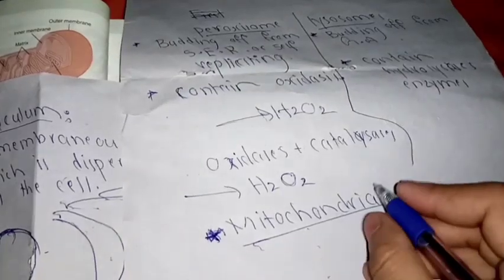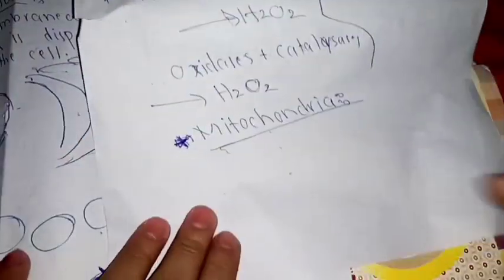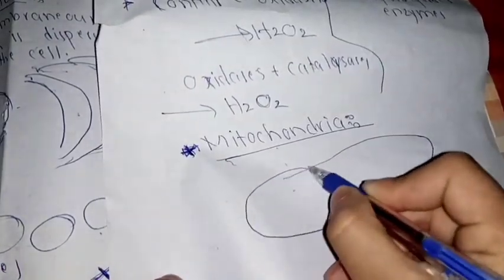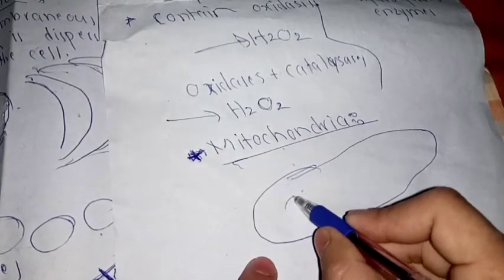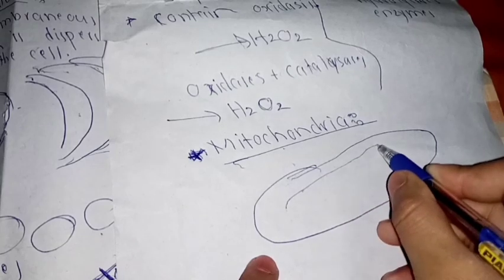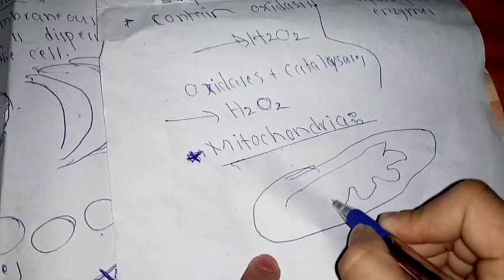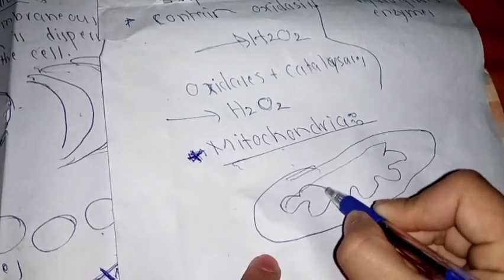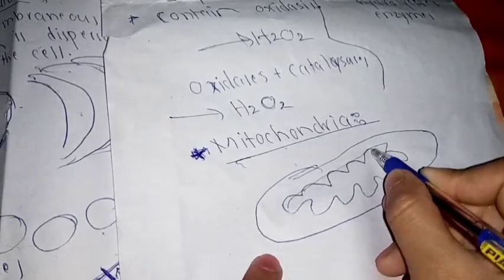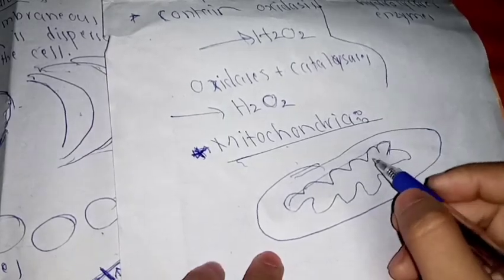Mitochondria is also called the powerhouse of the cells. First of all, we will draw the structure of mitochondria. Let's suppose this is the mitochondria. This is the outer membrane of the mitochondria, which is smooth. The inner membrane of the mitochondria is present in the form of shelf-like structures.